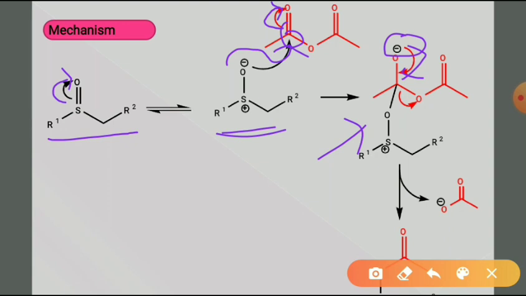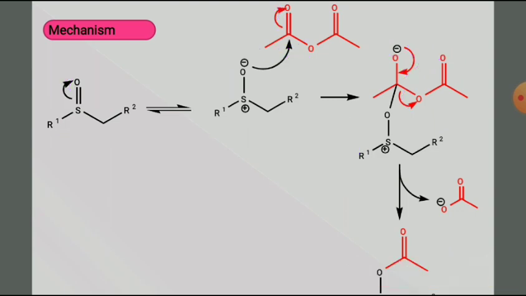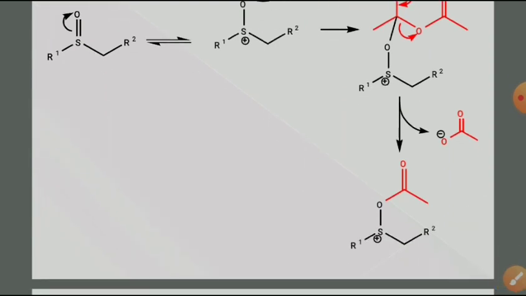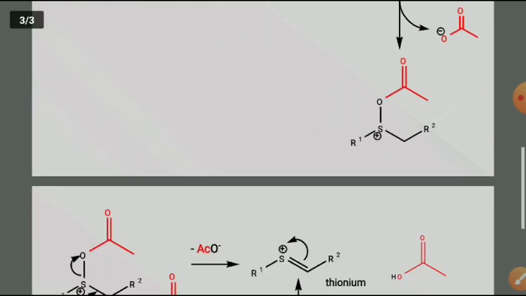They come back to the original place, and this acetate group is removed, because this acetate group is a very good leaving group. So when the negative charge migrates back to its original place, the acetate group is given out. Then such a type of intermediate is obtained. Now again, in the next step,